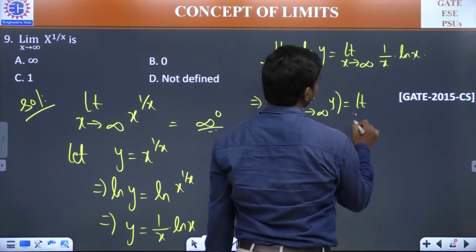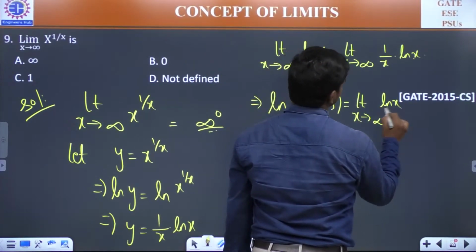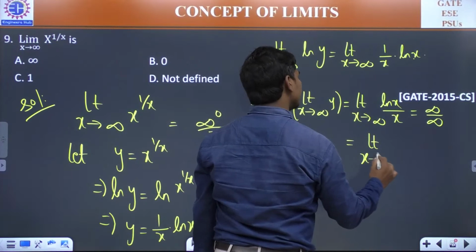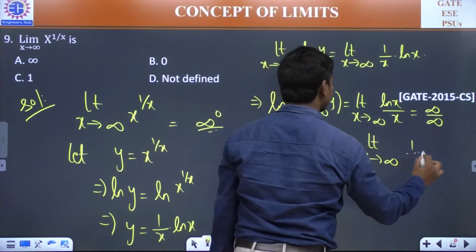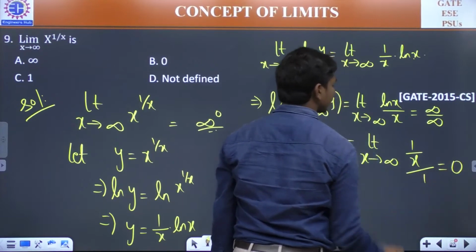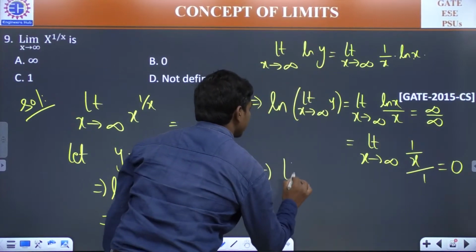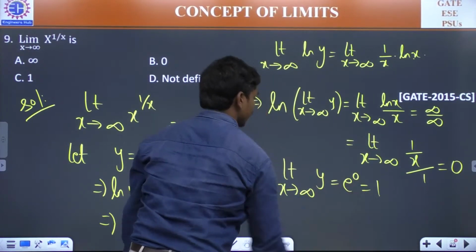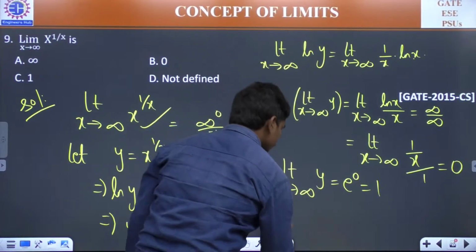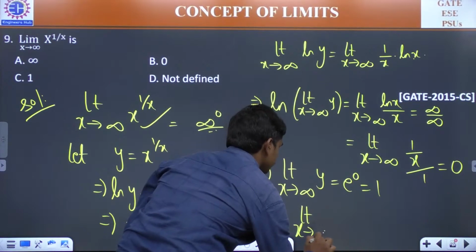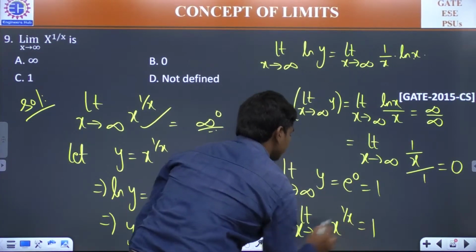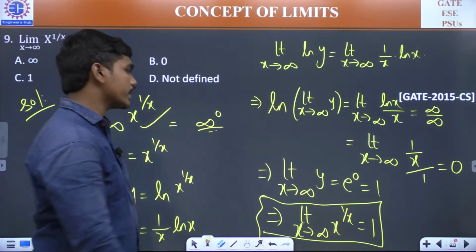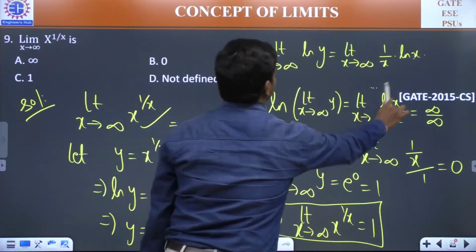So this is limit x tends to infinity log x by x, and this is of the form infinity by infinity. So now apply L'Hospital. This is limit x tends to infinity, derivative of log x is 1 by x, and derivative of x is 1, and this will be 0 when x is tending to infinity. So this means limit x tends to infinity y is equal to e power 0, which is 1. And this question has been asked many times, but I could solve only once here. Answer is C for this. You need to apply a log and a L'Hospital. That's it.